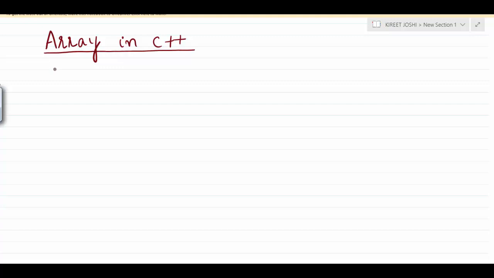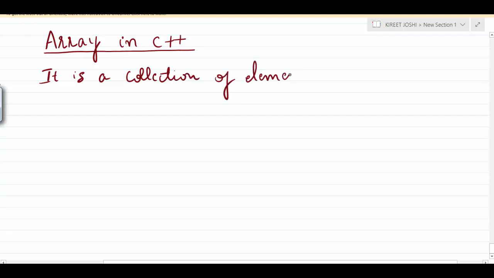So what is an array? Array is a collection of variables of similar data type. It is a collection of elements of similar data type.